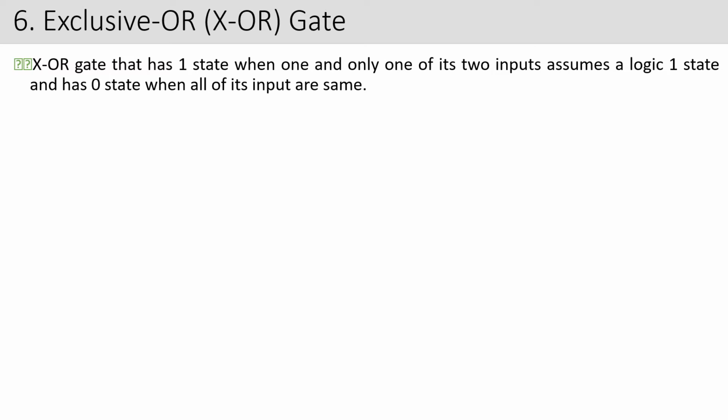I'm again repeating. Whenever we talk about a gate, in a gate we have two inputs and one output, correct? In all the gates we have two inputs and one output. So in the XOR gate, what happens? It will give the output as 1 only if any one of its inputs is high. Okay. And if all the inputs are the same, when we say that all of its inputs are the same, we get a zero state. Okay. So this will become more clear when I talk about the truth table of it.